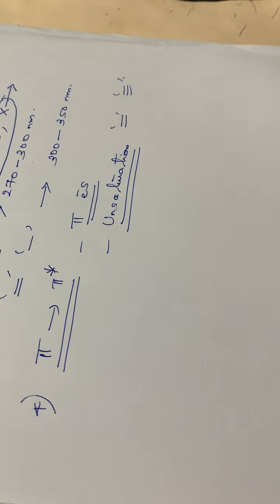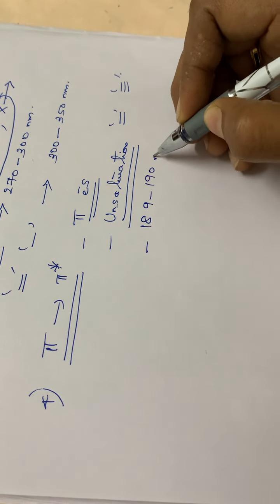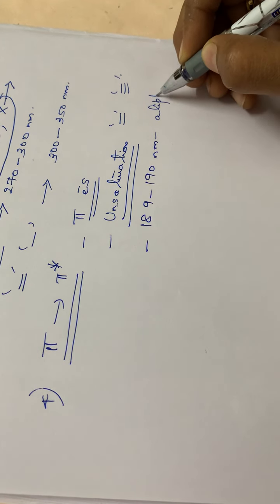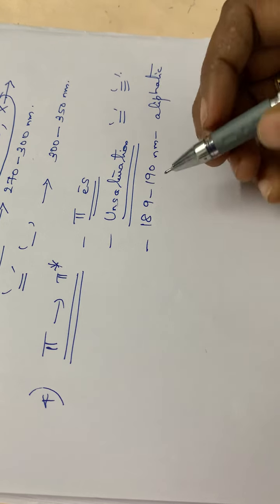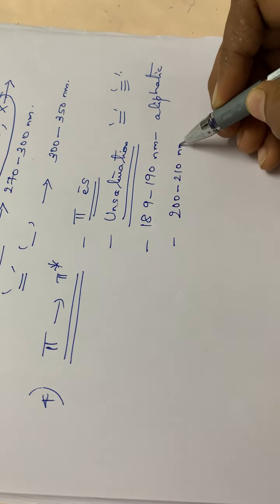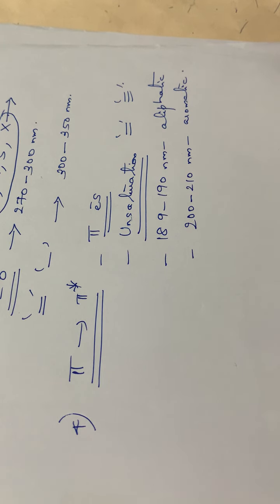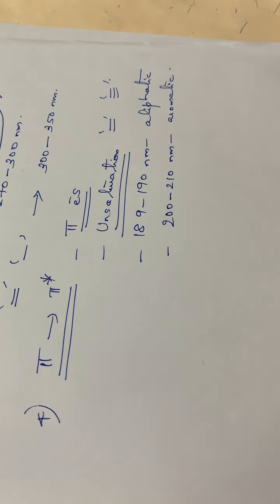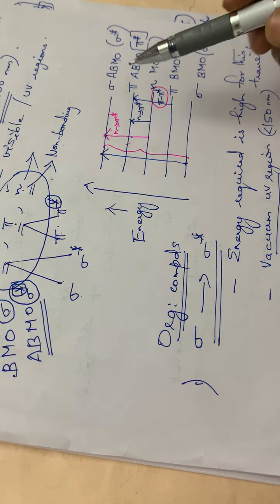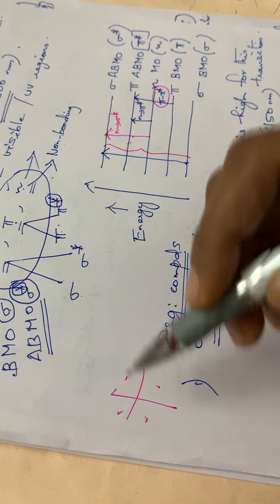So here the pi to pi star transitions will occur at 189 to 190 nanometer for aliphatic compounds. And in the case of aromatic compounds, the absorption will be between 200 to 210 nanometer. Okay. So these are the different types of electronic excitations possible in the case of organic compounds. This is very, very important. You have to study these transitions also.